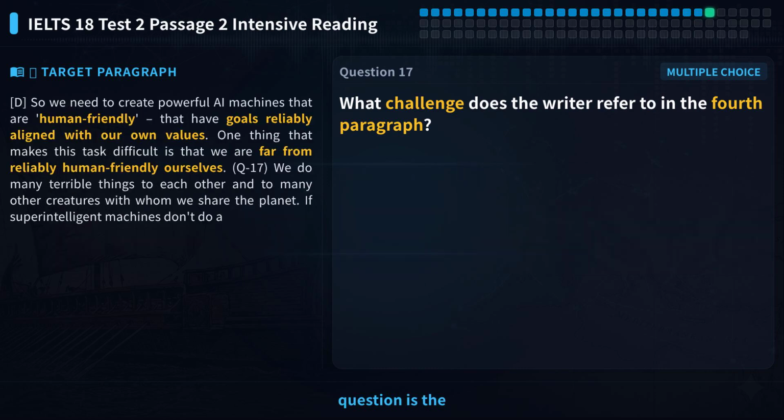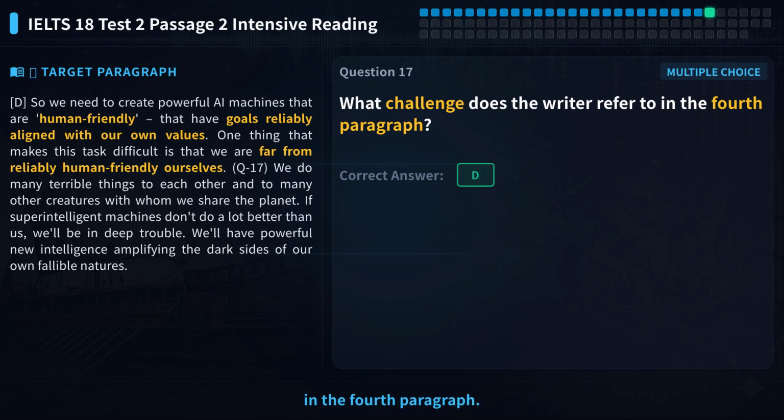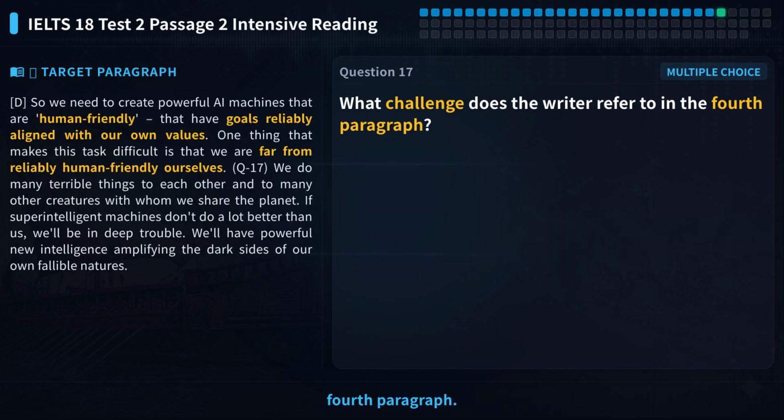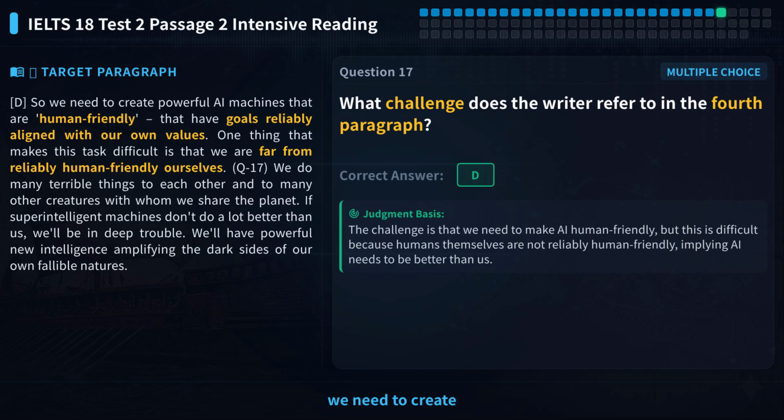The core of the question is the challenge mentioned in the fourth paragraph. Note the keywords challenge and fourth paragraph. We need to find the specific difficulty the writer points out. Let's locate the fourth paragraph. The writer says we need to create human-friendly AI, but the difficulty is that humans themselves are not always human-friendly. We do many terrible things.